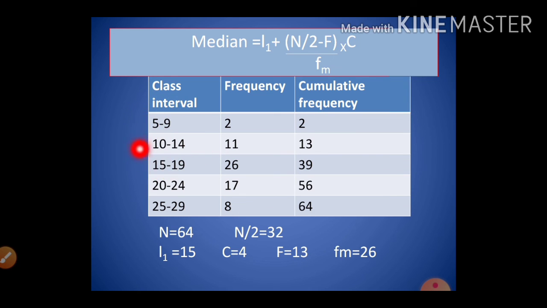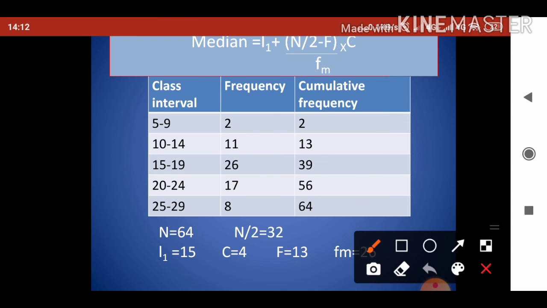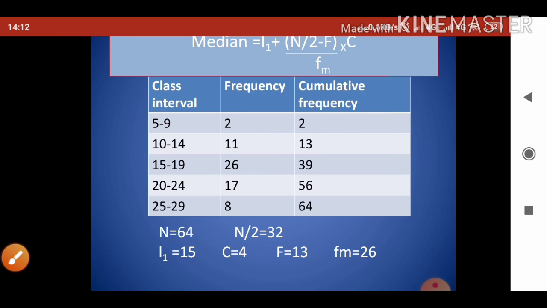So here the width of the class interval is 4, that is C, and F is the cumulative frequency just above the median class. Here the cumulative frequency just above the median class is 13. So F is equal to 13, and Fm is the frequency of the median class.